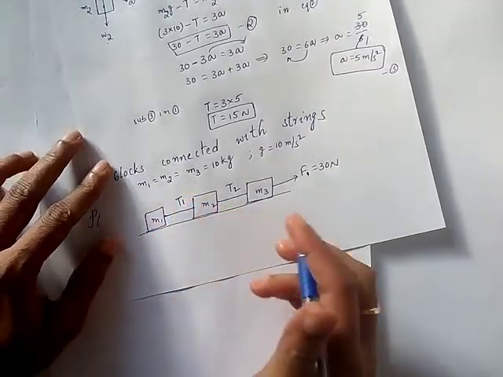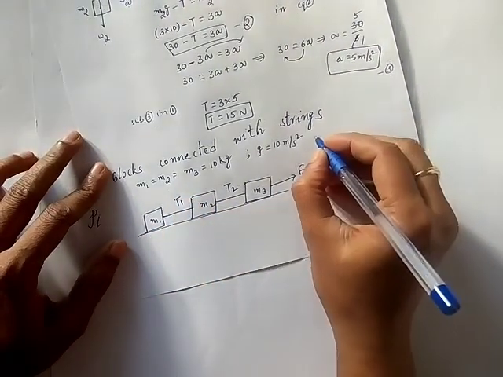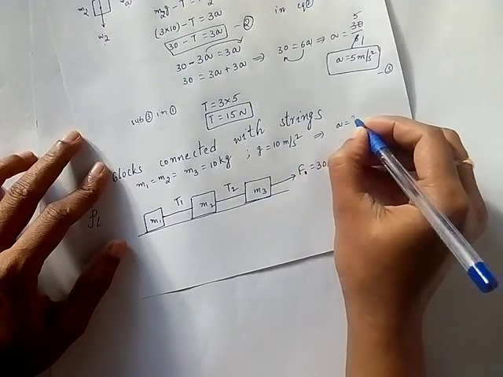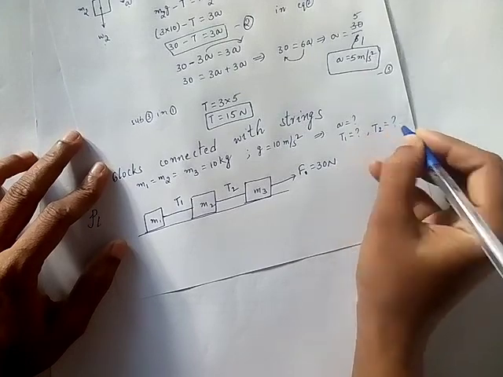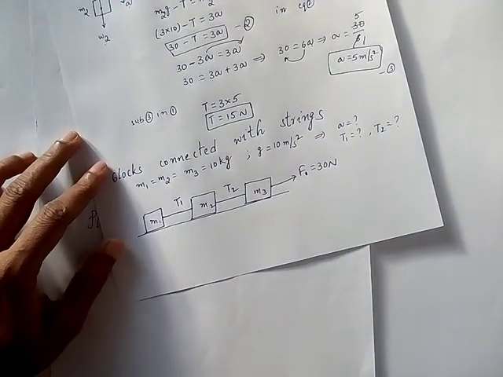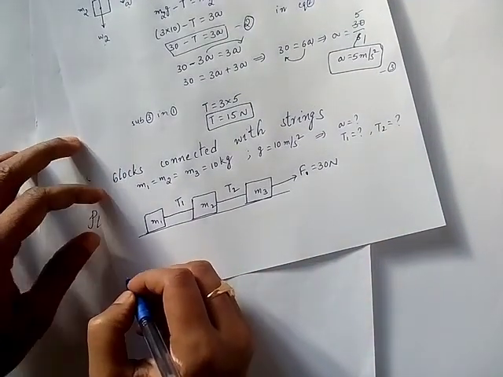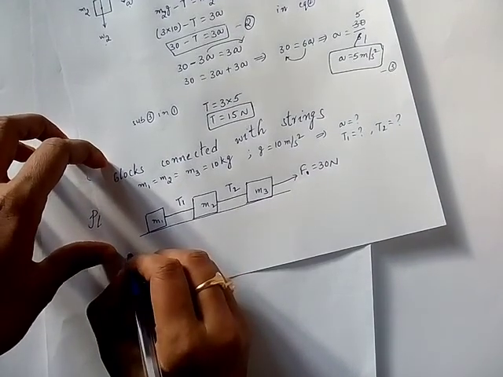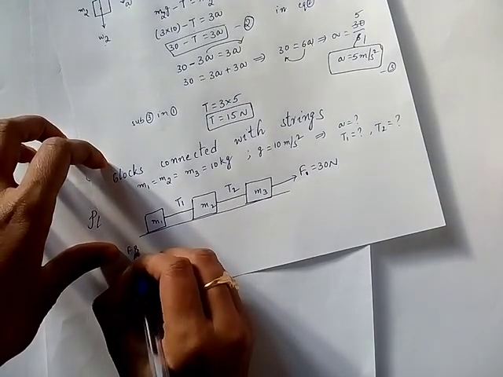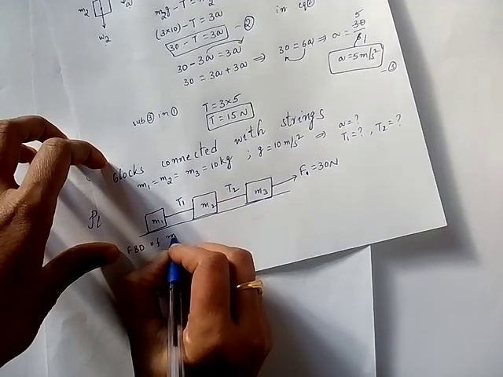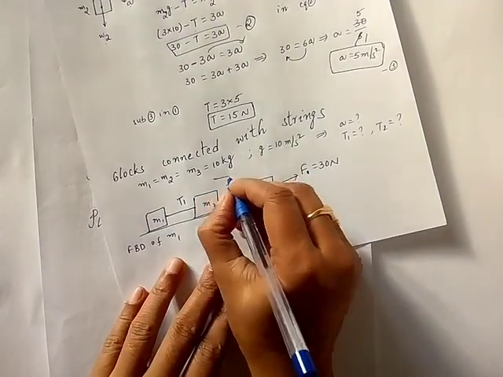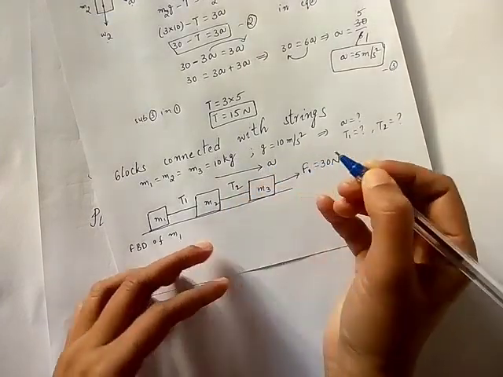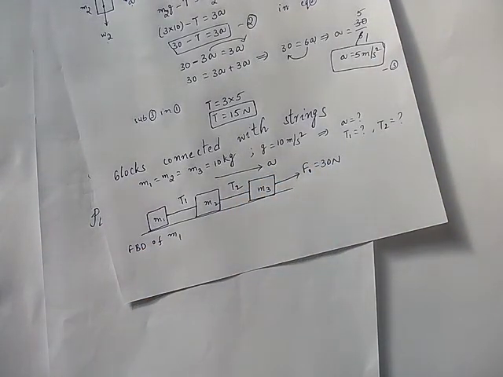Okay. Now they will again ask you what is acceleration, T1 is equal to how much, T2 is equal to how much. So how do you solve this problem? You have to draw free body diagrams. Okay. So FBD of M1. Here also the acceleration of the blocks is horizontal only.